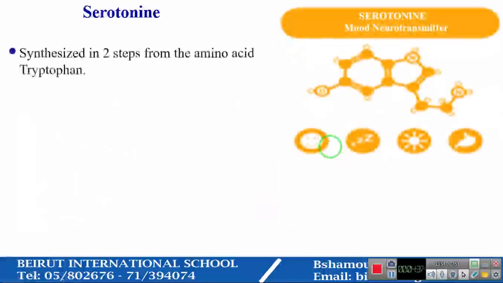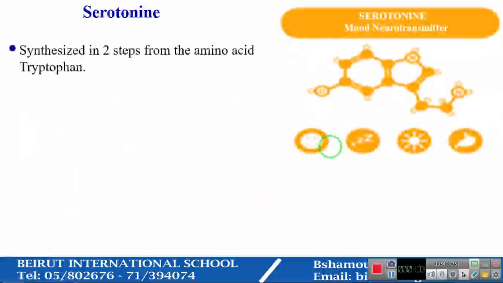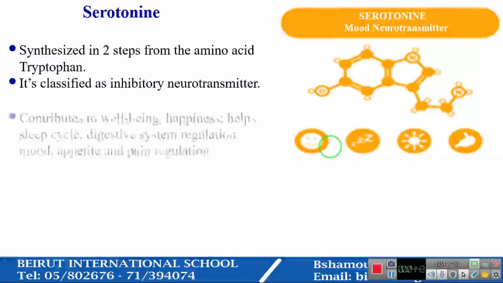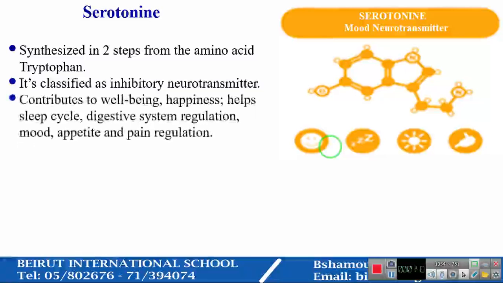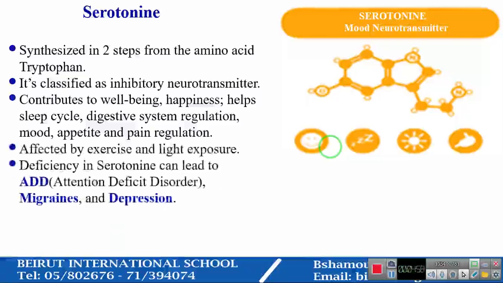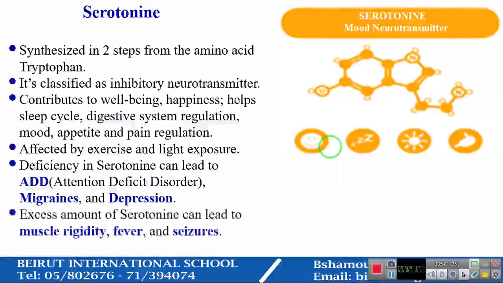Serotonin, synthesized in two steps from the amino acid tryptophan, is classified as an inhibitory neurotransmitter. It contributes to well-being, happiness, helps the sleep cycle, digestive system regulation, mood, appetite, and pain regulation. Affected by exercise and light exposure, deficiency in serotonin can lead to ADD, migraines, and depression, while an excess amount of serotonin can lead to muscle rigidity, fever, and seizures.